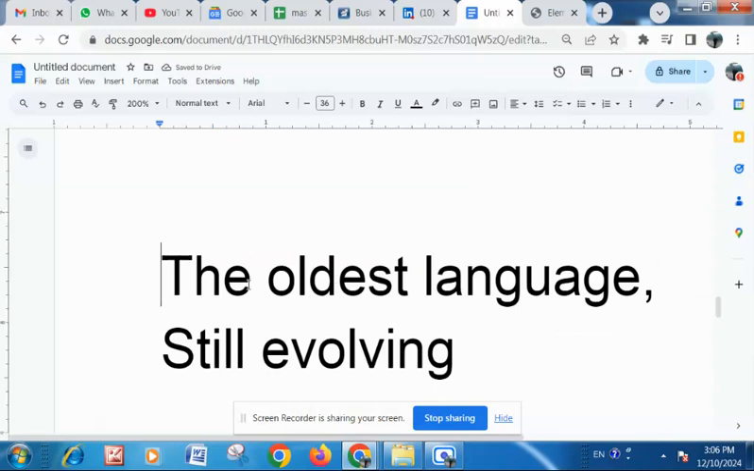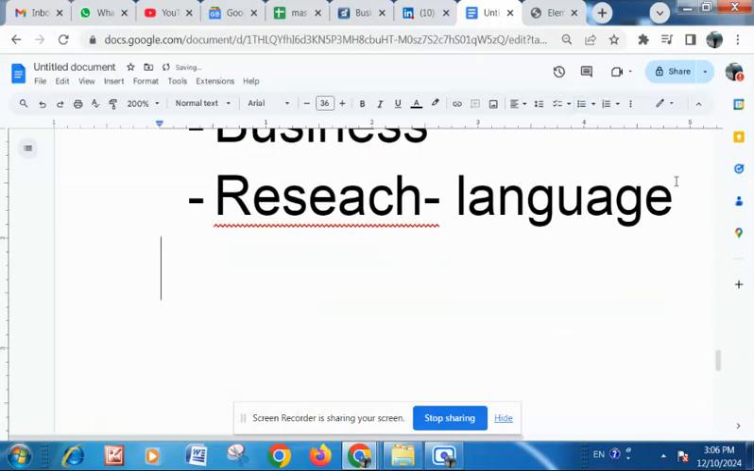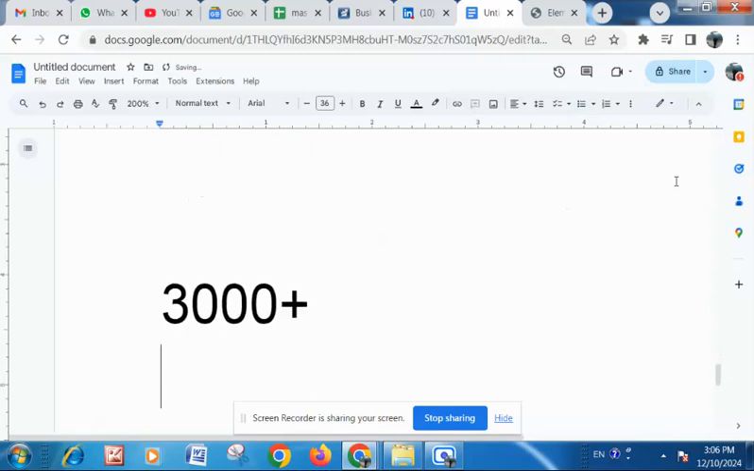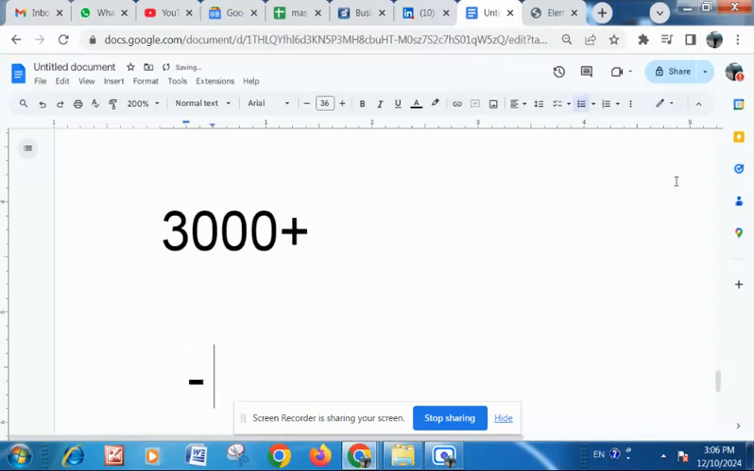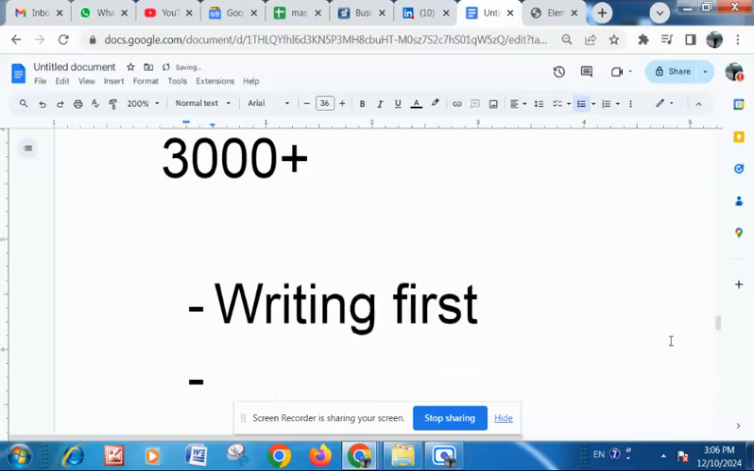Now we come to the first part. This is the oldest language, and how exactly old is it? It is somewhere around 3,000 plus years old, and it started as a writing-first language, which means they started writing it. And how they started writing it, they gave direct pictograms.